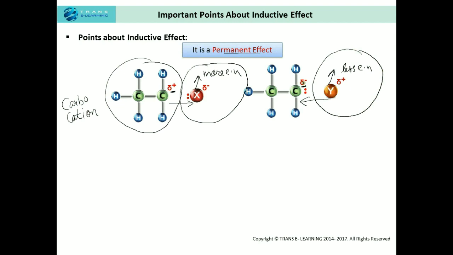It will not get nullified, or it will not become neutral. In this case, this carbon atom and the carbon chain is known as carbanion. So what I'm trying to say here is that this is the permanent effect. Once this polarity is induced on the carbon chain and the atom attached to it, it will remain intact whether this atom is removed from the chain or not.